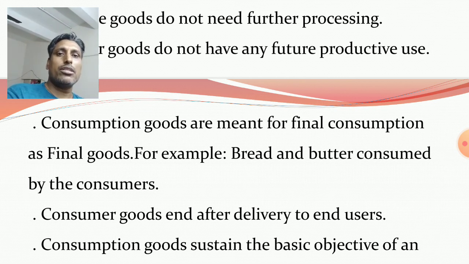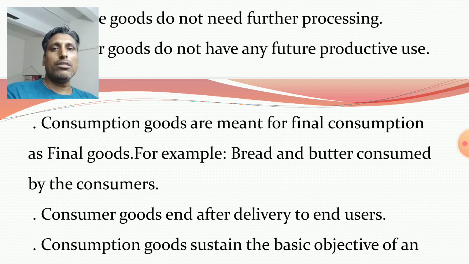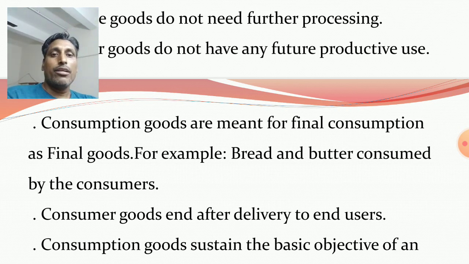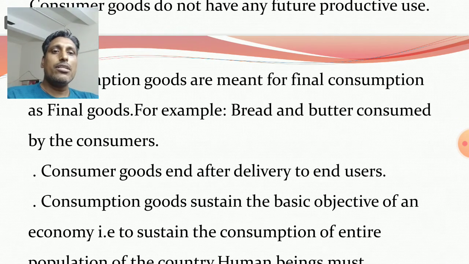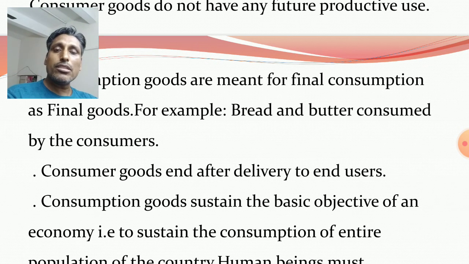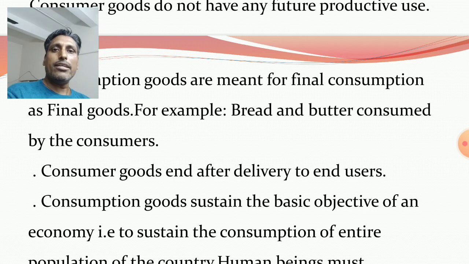For example, bread and butter consumed by the consumers. Bread and butter are final goods and also used by the consumers to fulfill their needs. Consumer goods end after delivery to end users, because consumers are the end users. Once consumer goods are delivered to the consumers or end users, okay, then the road of the consumer goods ends there. So consumer goods end after delivery to end users.